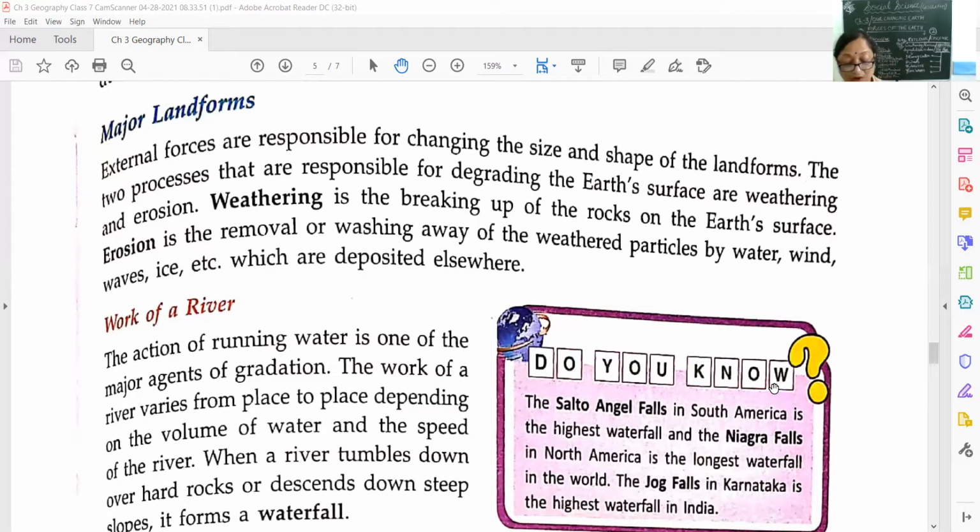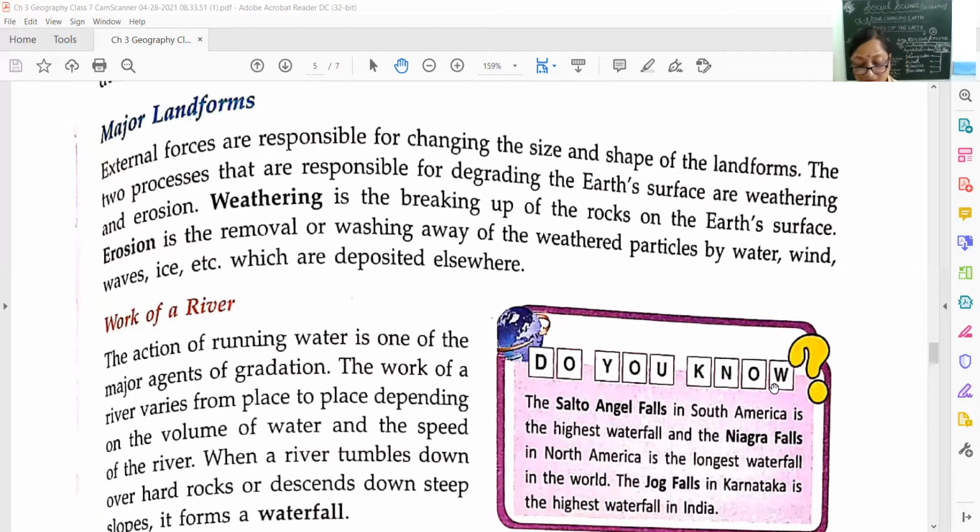The action of running water is one of the major agents of gradation. As I told you, all four of them are the agents of gradation: running water, winds, glaciers, and sea waves.